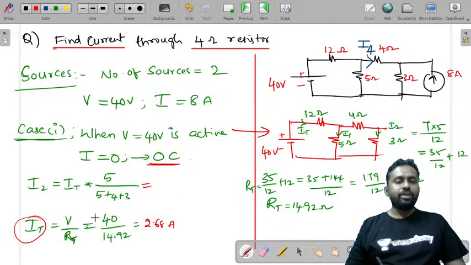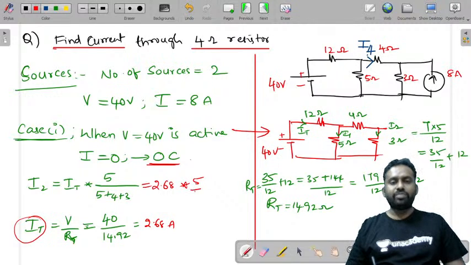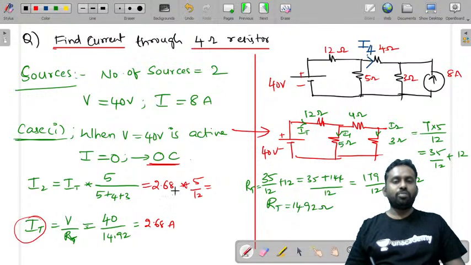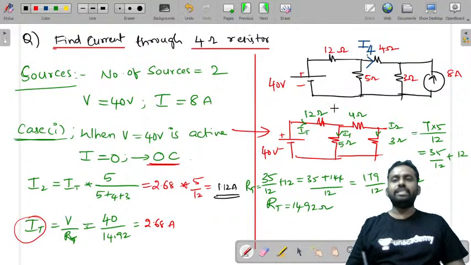Okay, what will it be here? What will be the value of I total? 2.68. Now we will put 2.68 here at I total, and 5 by 5 plus 4 plus 3, that is 12. So the value of I2 will be, what will be the value of I2? 2.68 into 5 by 12. What will be the value of I2? 2.68 into 5 by 12 will give you 1.12 amperes. So this is the value of the current.